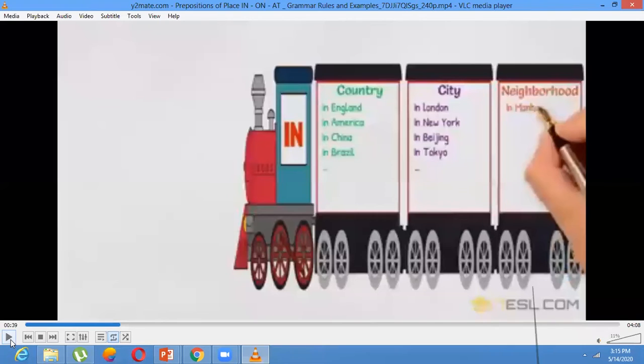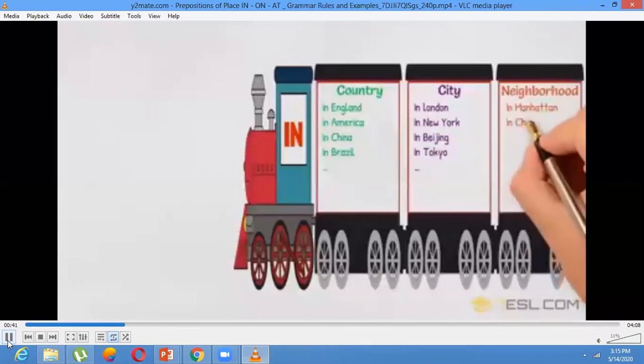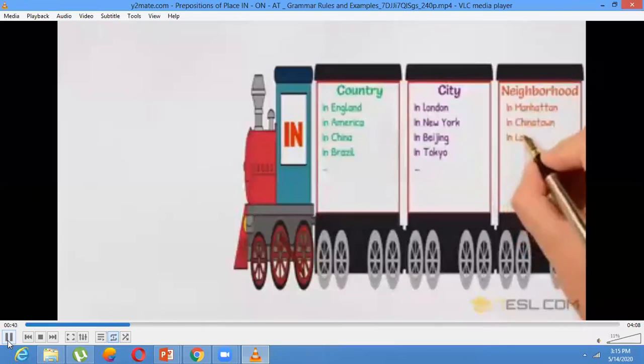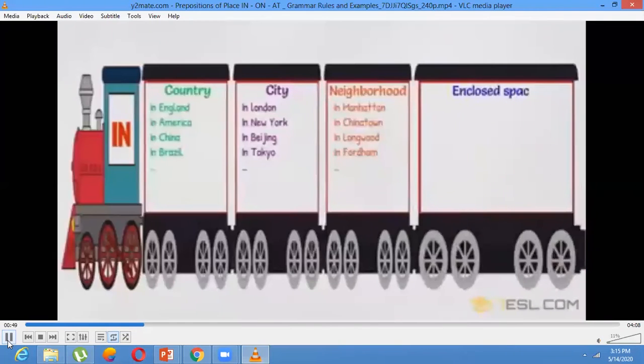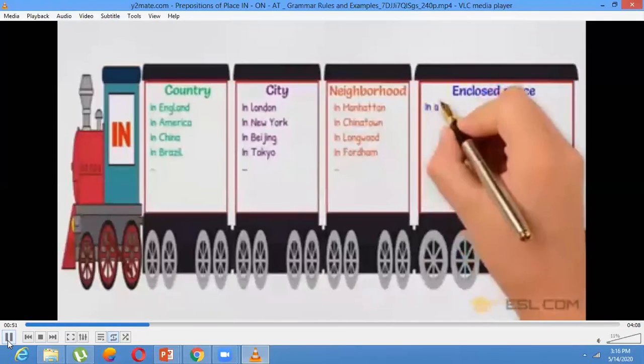Now for the neighborhood also, we use the preposition "in". Just like in a small village in Gilgit, I went in the summer. I went to Gilgit in Baltistan.